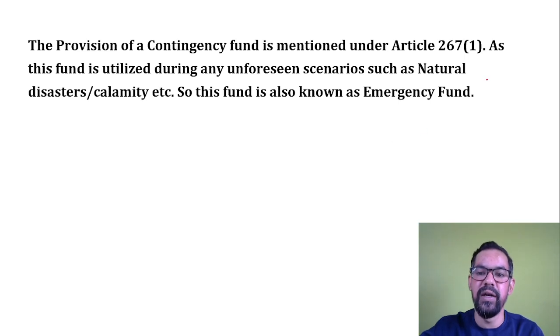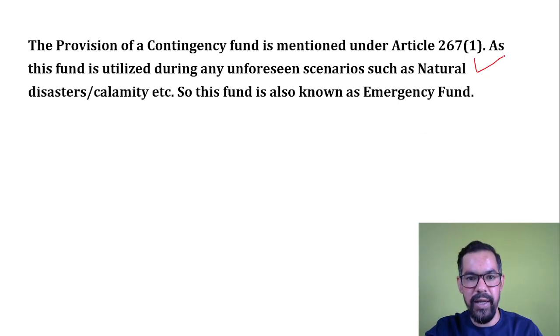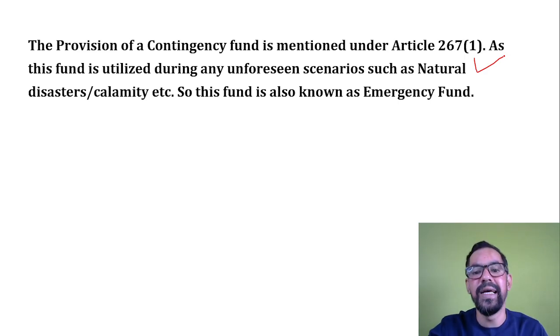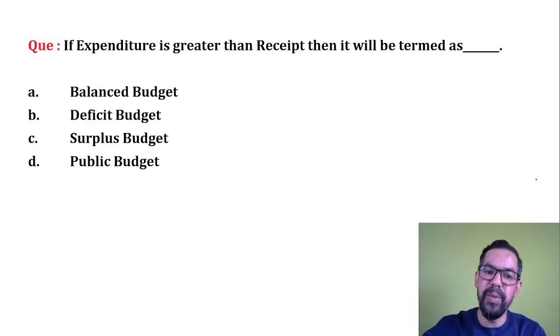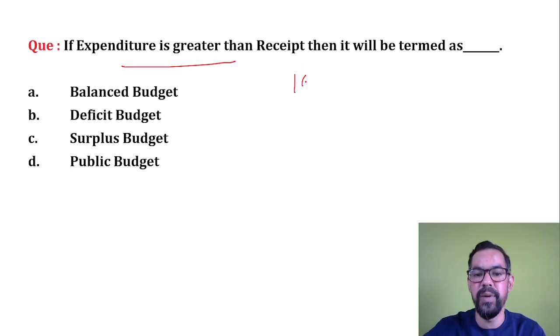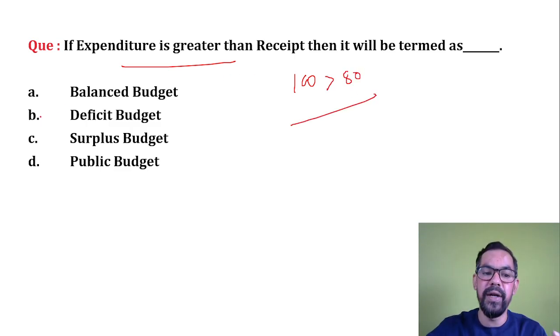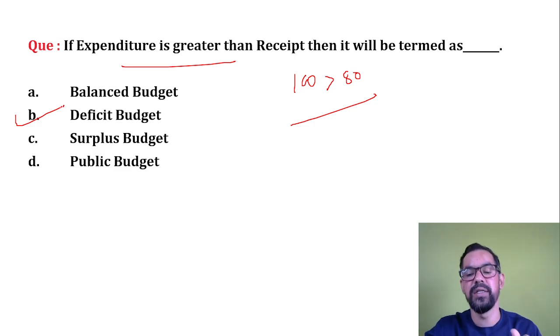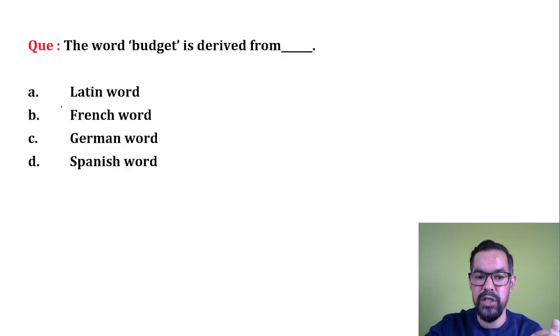Okay, so it is defined under Article 267(1). In case of natural calamities or disaster, the Government of India generally uses this fund. Okay, next one. When expenditure is greater than receipt, it is termed as what? Let's say your expenditure is 100 crore and your income is only 80 crore, so this is generally known as a budgetary deficit, the deficit budget. So option B will be the right answer for this one.